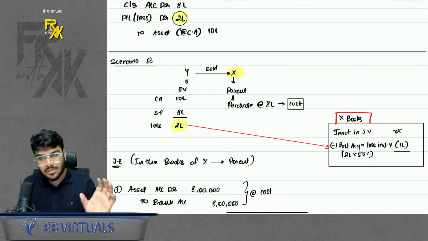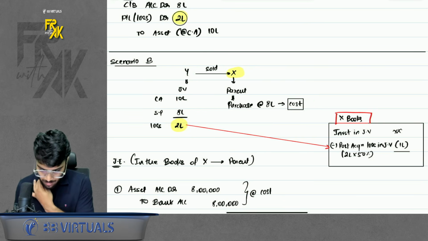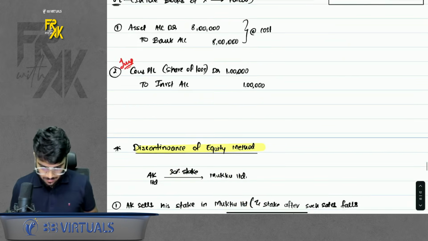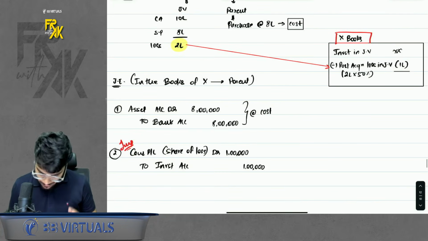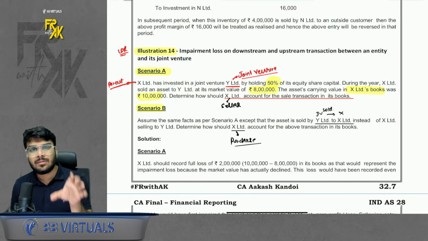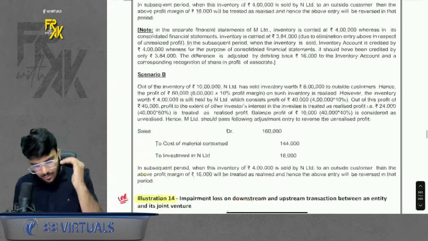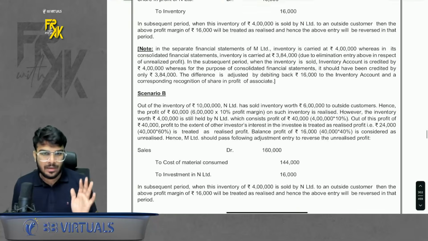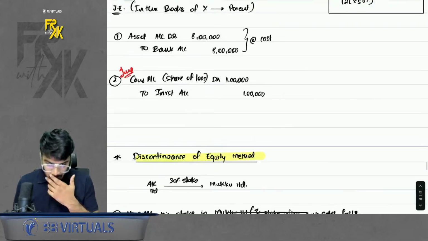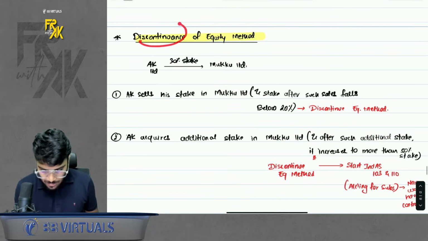So whatever joint venture books, I will record my share of it. So I recorded my share of it. Simple. Is this clear to everyone? Okay, sir. So this was your illustration 13-14. Concepts are also there in the notes, but I would suggest rather do the question directly for 13-14. Treat it as a separate question only. Okay. Next part. Next concept is discontinuance of equity method.